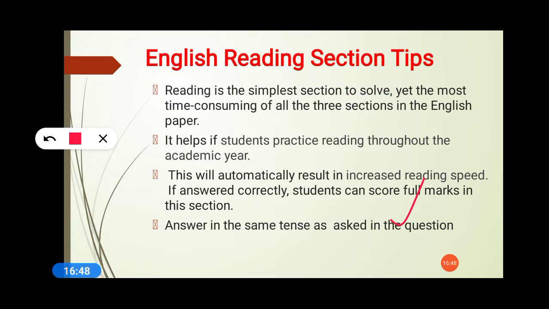Read carefully, answer the questions carefully, don't have any confusion in the mind, and write the option number and the statement if possible. First write the option number, and at the end, if you have time in hand, you can write the statements also. It is quite easy for the examiner to evaluate your sheets with the statement.